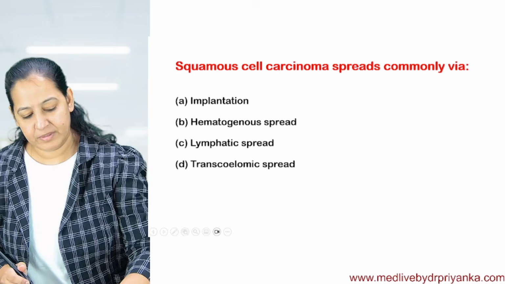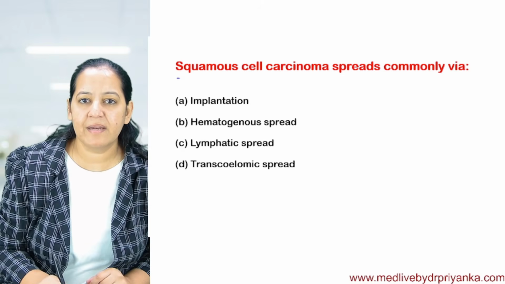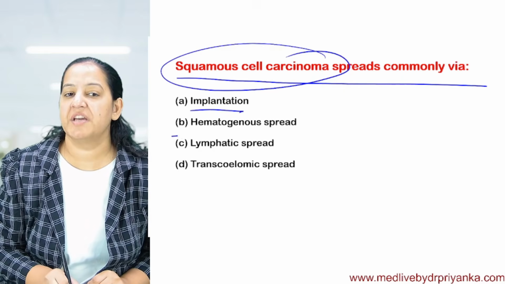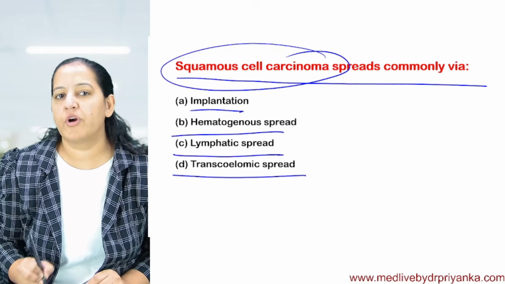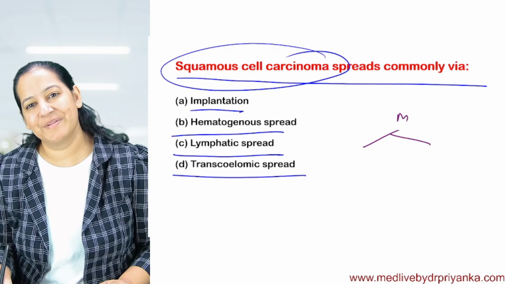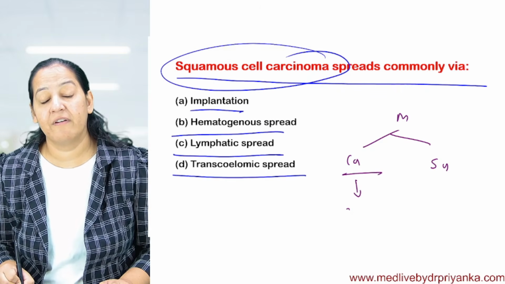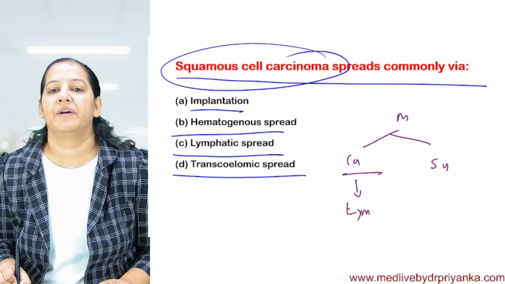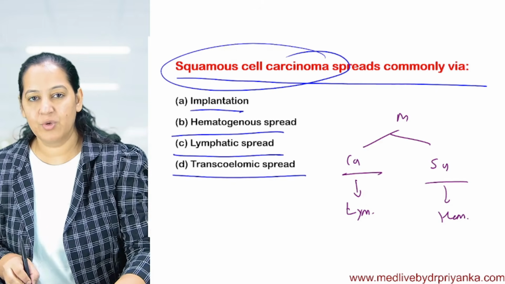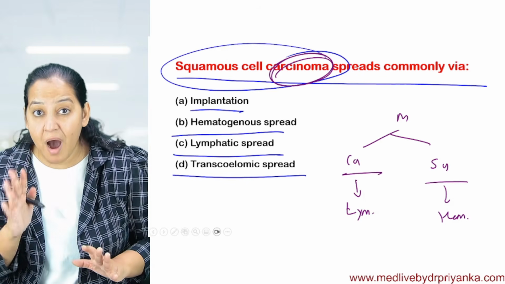The next question, a tricky question, I must say. Squamous cell carcinoma spread via implantation, hematogenous route, lymphatic route, or transcoelomic route. I told you now, there are two types of malignant tumors: carcinoma and sarcoma. Carcinoma spread via lymphatic route and sarcomas spread via hematogenous route. So don't go on the word, go on carcinoma. Squamous cell carcinoma, okay, but go on carcinoma.